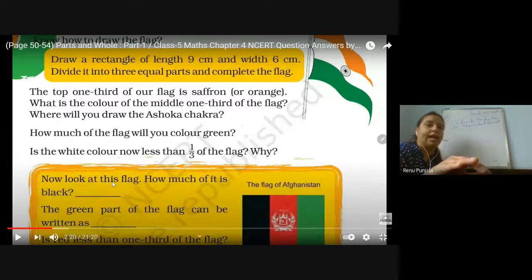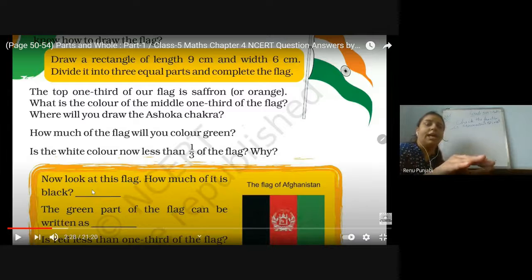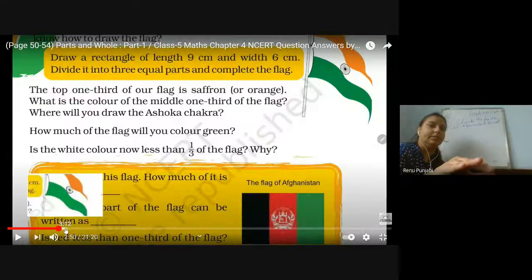Now look at the flag, how much of it is black? So can you tell me? 1/3 again, the same. The Afghanistan flag is also 1/3 black. The green part is also 1/3.